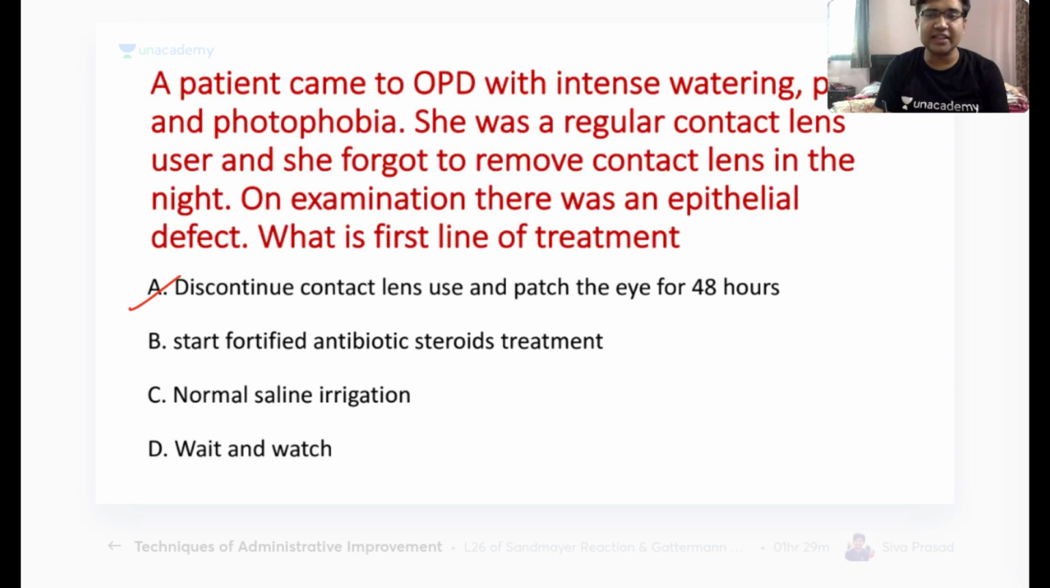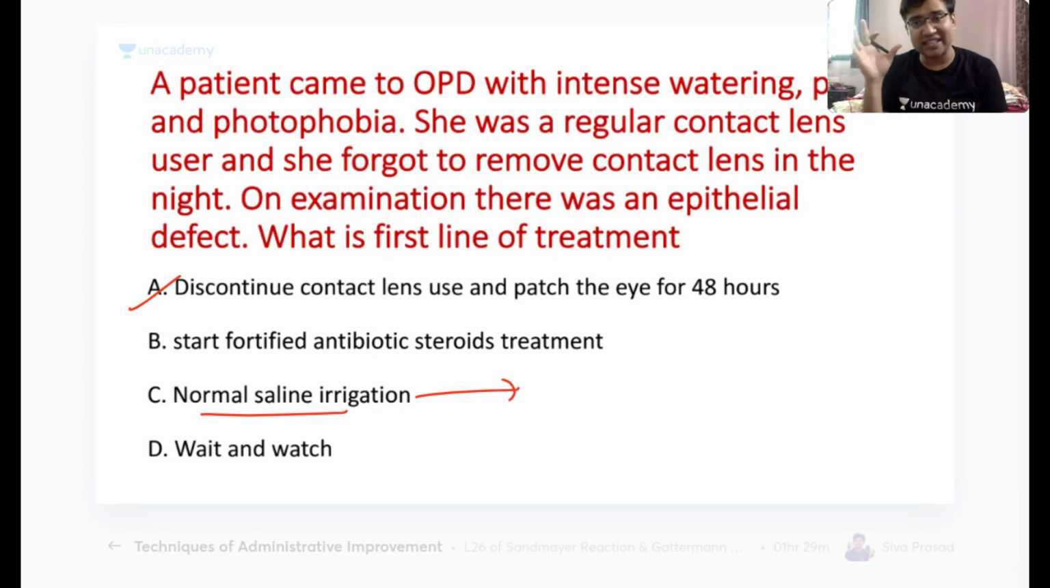Some students were asking, sir, why not normal saline irrigation? Remember, normal saline irrigation, if you do it over an epithelial defect, can damage the epithelium further. Here there is no chemical injury. In a chemical injury, you have to remove the offending agent. That's why you use a normal saline irrigation there. Here, you do not have to do a normal saline irrigation.